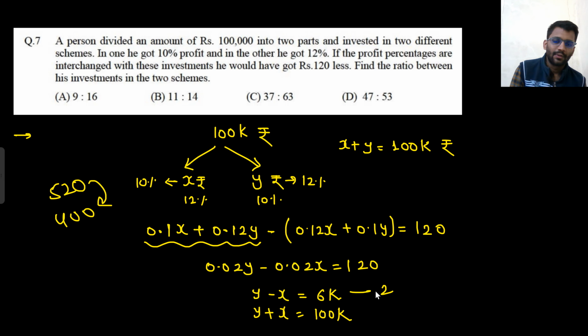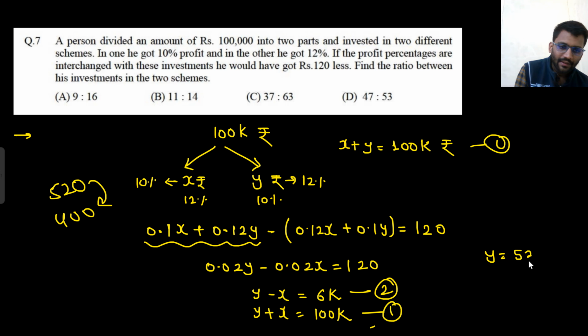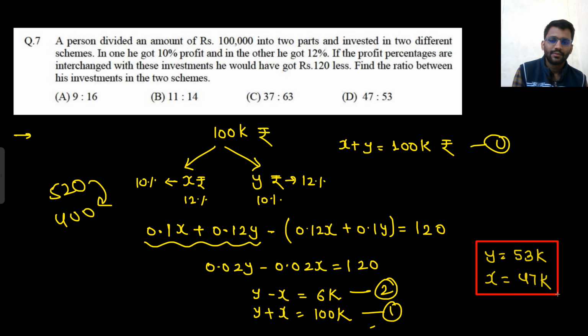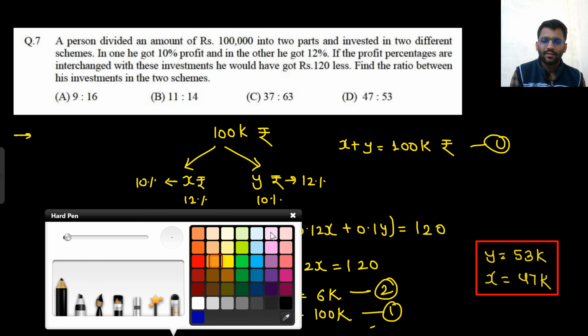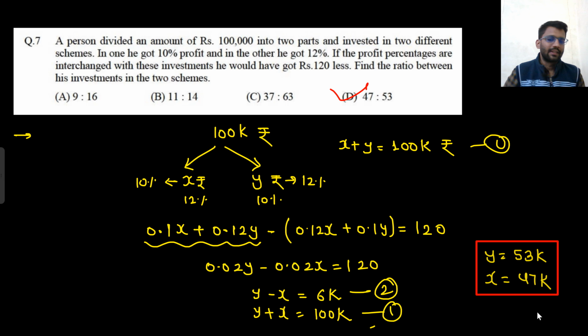This is equation 2; this was equation 1. So from here you get to know that your y is 53k and your x is 47k. What is the ratio? The ratio is 47 to 53. Option D is correct. Okay.